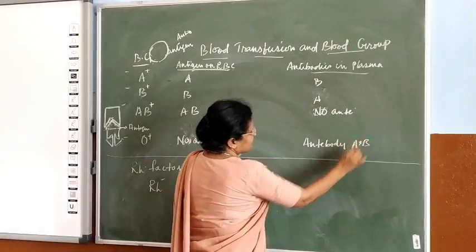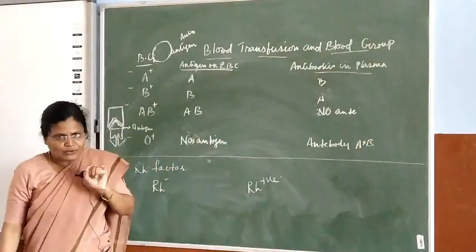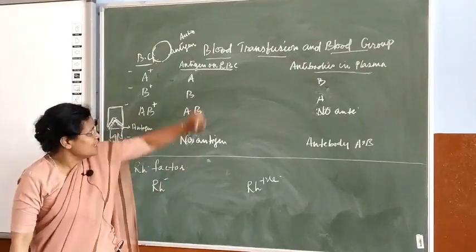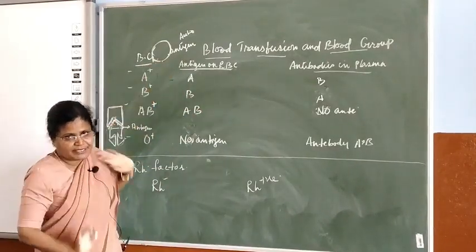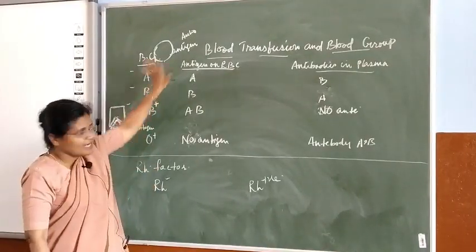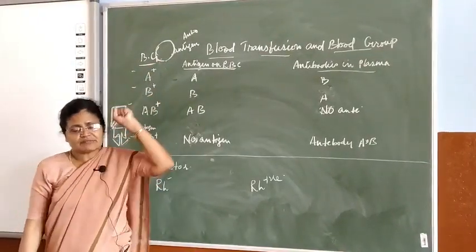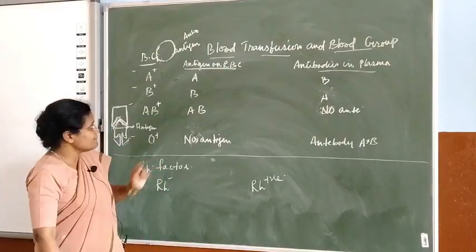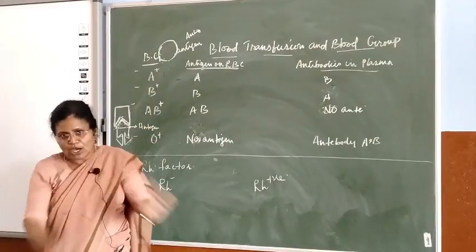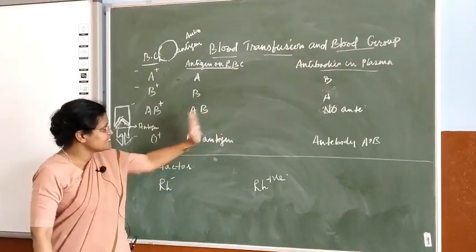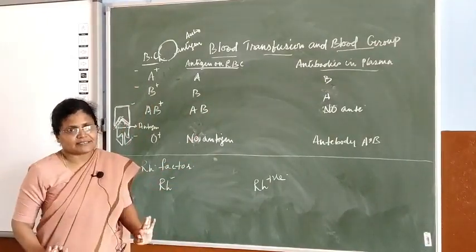I hope you understand A and B. I told you, please try to listen and understand, children. The surface of RBC has got two sets of antigen, A and B. Some persons will have only antigen A, some persons will have only antigen B, some persons will have both antigen A and B, and some persons will not have any antigen. Basing on that, the blood group is being designed.